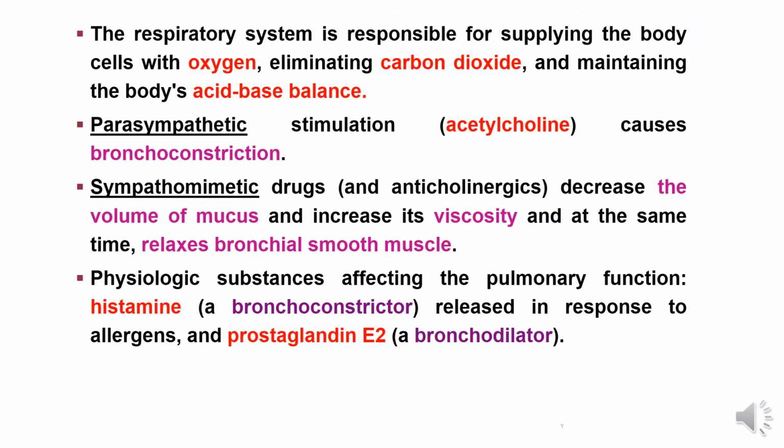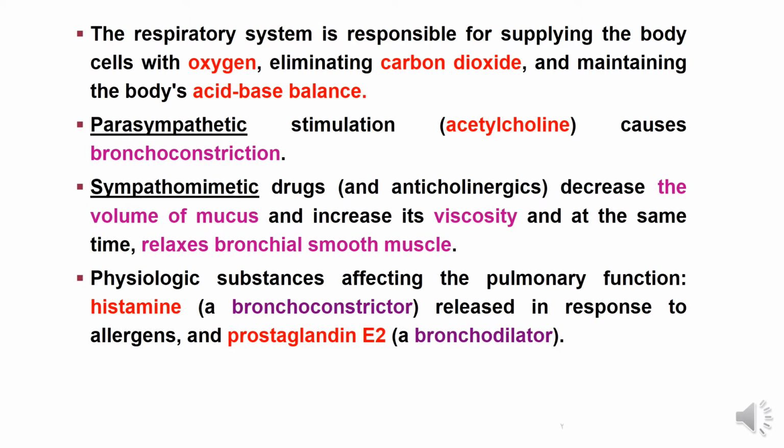This is a brief introduction about the respiratory system. The respiratory system is responsible for supplying the body with oxygen, eliminating carbon dioxide from the body, and maintaining the body's acid-base balance. Parasympathetic stimulation, like by the neurotransmitter acetylcholine, leads to bronchoconstriction. Using sympathomimetic drugs or anticholinergic drugs decreases the volume of mucus and increases its viscosity, which facilitates its expulsion. Also, at the same time, sympathomimetics or antimuscarinics lead to relaxation of bronchial smooth muscle.